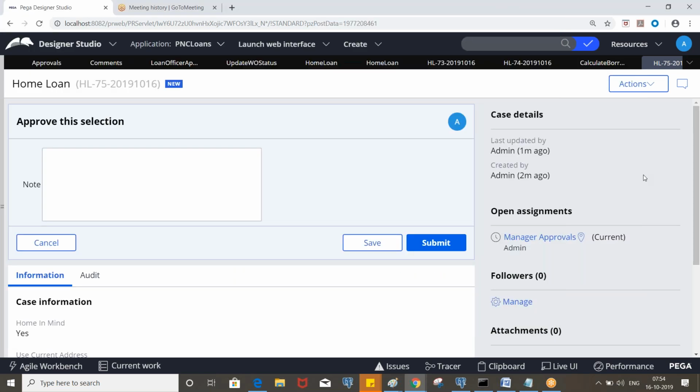Now you put more than 20% and see, it should not calculate. That is the expected outcome. Okay, so once it is approved, then will it go for loan officer or not? We entered the property type we selected, and the amount is obviously more than 35 lakhs, so it will go for loan officer approvals.